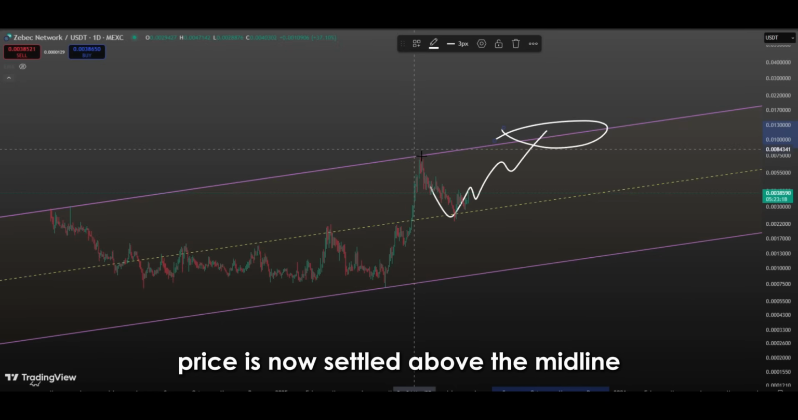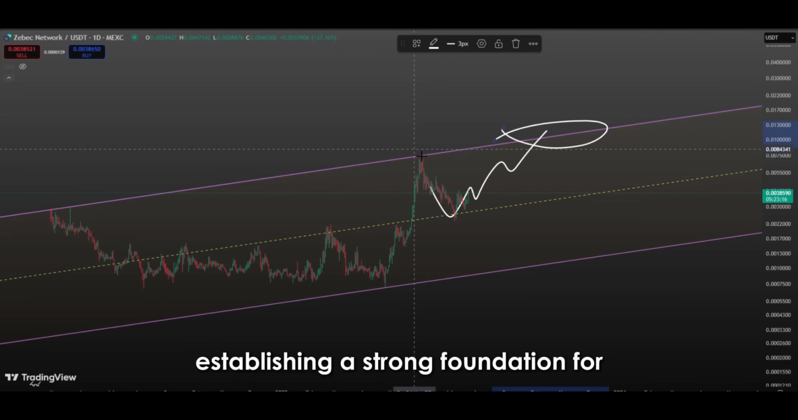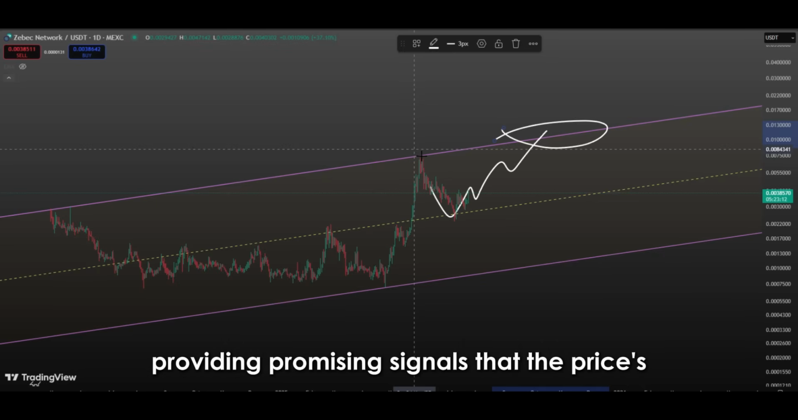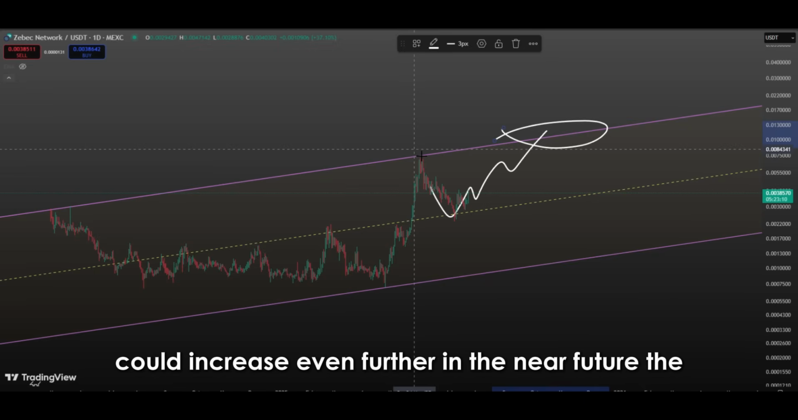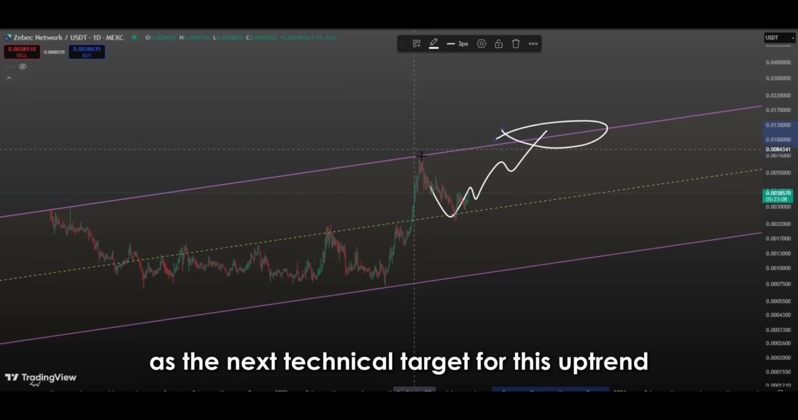Therefore, the price has now settled above the midline within the current ascending channel structure, establishing a strong foundation for continued upward movement. Technical indicators, volume analysis, and investor behavior all support this move, providing promising signals that the price's upside potential could increase even further in the near future. The upper boundary of the channel should be closely monitored as the next technical target for this uptrend.